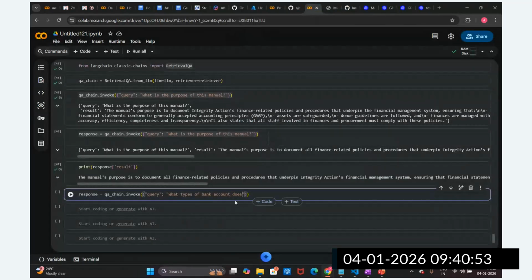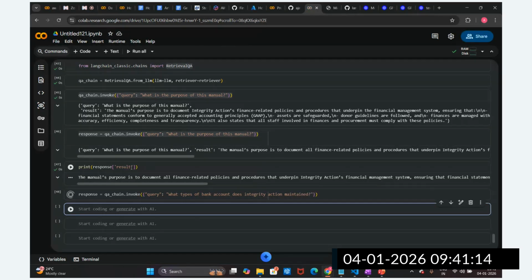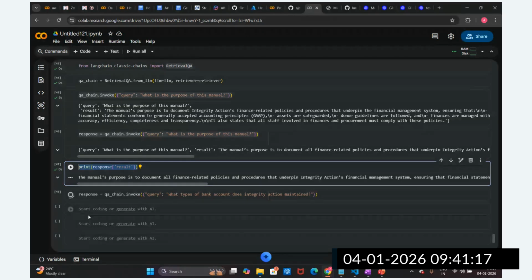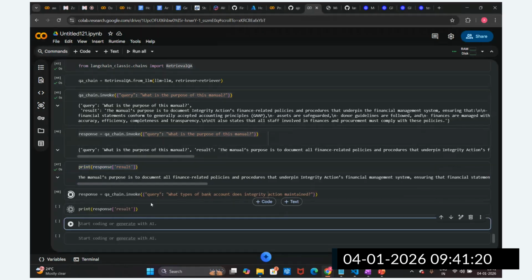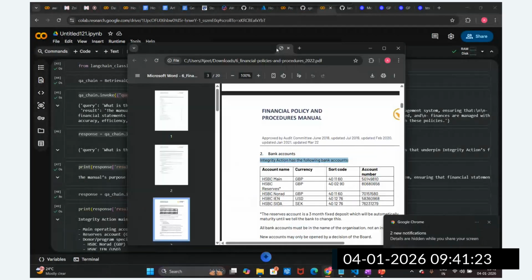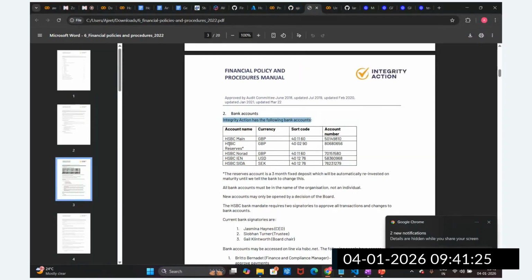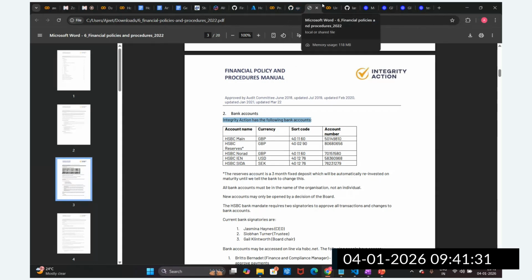Let me rephrase it: what types of bank accounts does Integrity Action offer, or you can say maintain? So we can write like this. Let's ask this query and print this response. It should be able to capture this from these documents: HSBC Main, Reserve, Nora, IEN, SIDA, right? So we are expecting this.